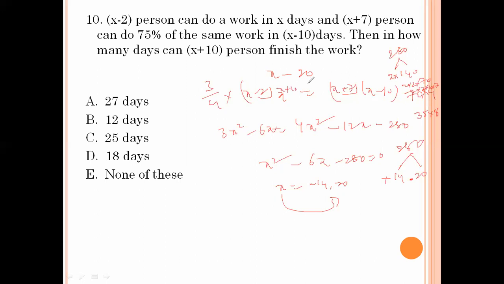X plus 10 complete in how many days? When this increases, this value decreases. Decreases means here inverse proportion.